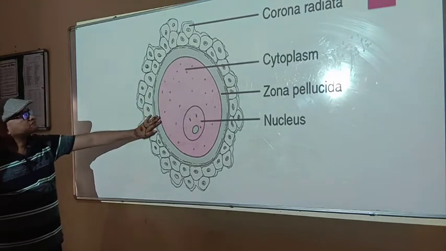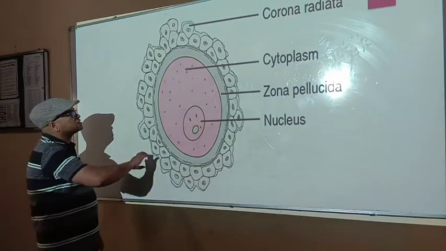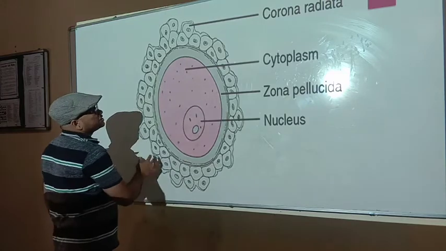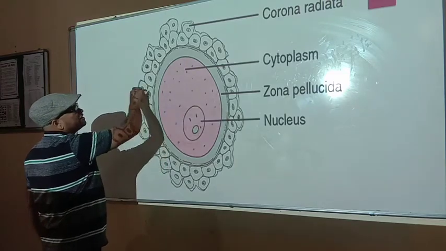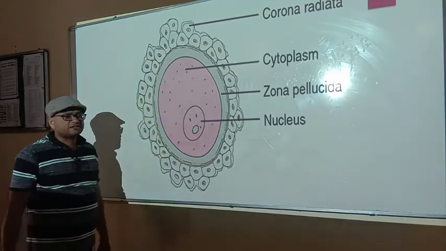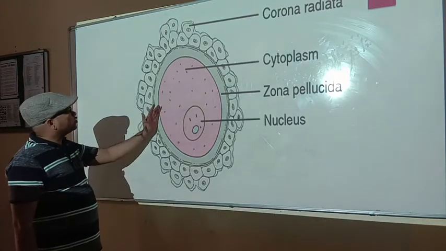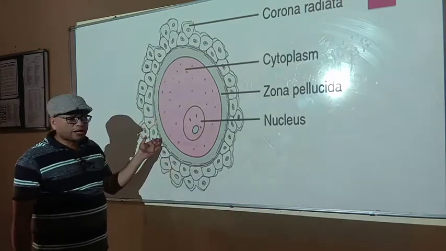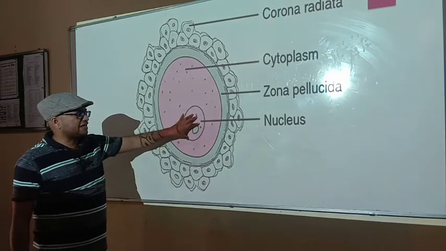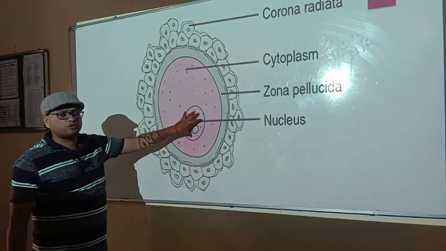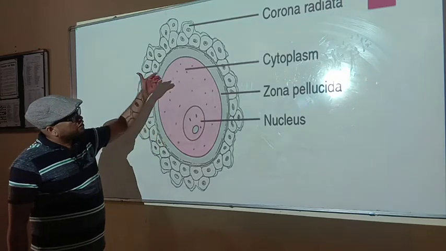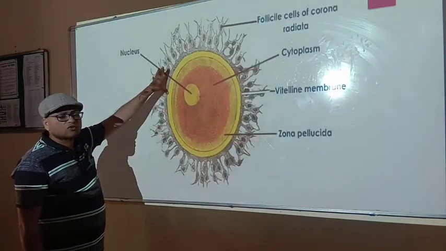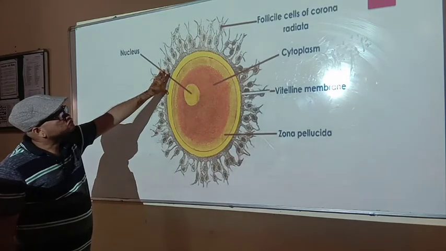This is the structure of the female gamete or egg cell. The egg cell is surrounded by many accessory cells, and these accessory cells are collectively called the corona radiata. Inside the corona radiata, the cell is surrounded by a structure called the zona pellucida, and inside the egg cell a prominent nucleus is found. Here is another structure of the egg cell.